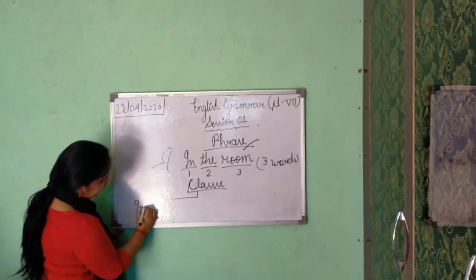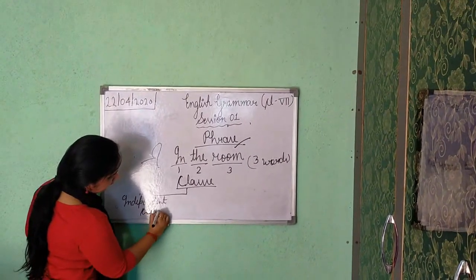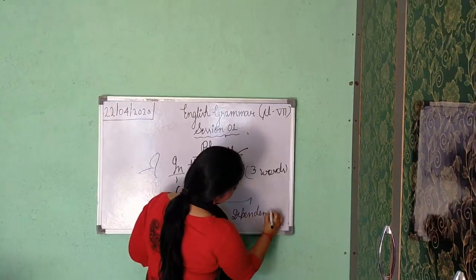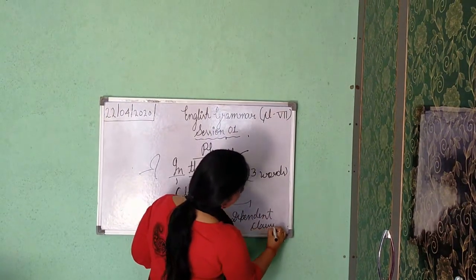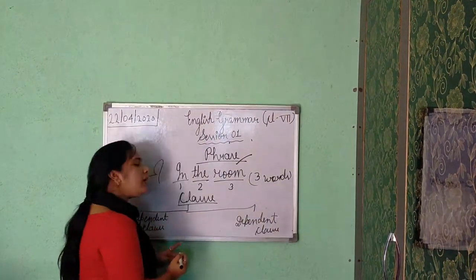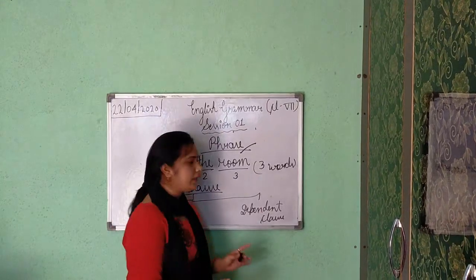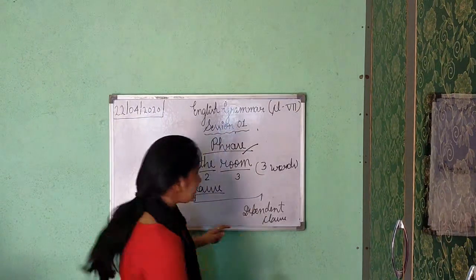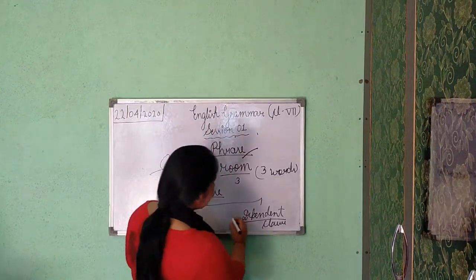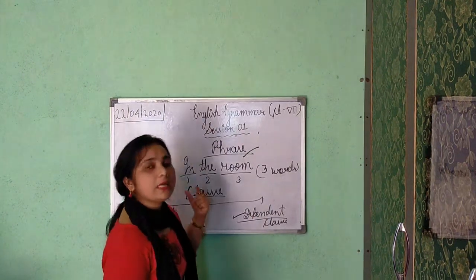First is independent clause, and the second one is dependent clause. Okay class? 2 types of clauses are there. An independent clause does not need any other clause or part of a sentence to complete its meaning. But as the name dependent shows, it is dependent on independent. So this dependent clause must need an independent clause to show its complete meaning.